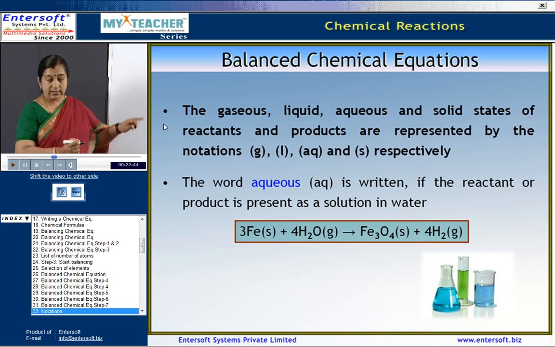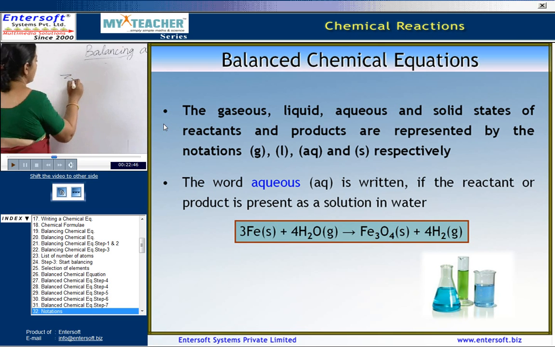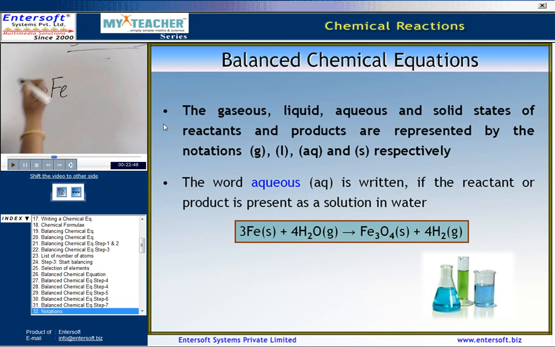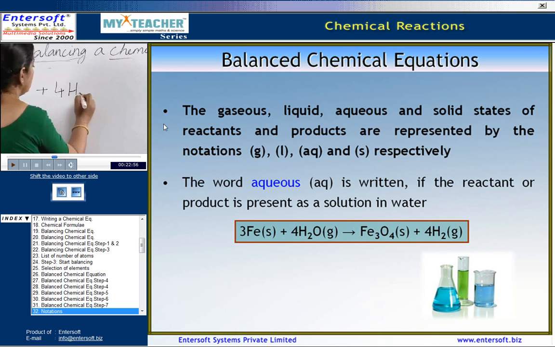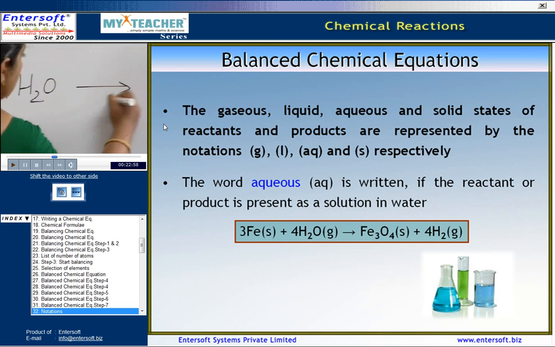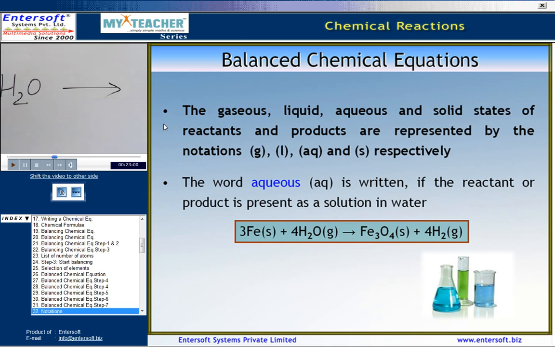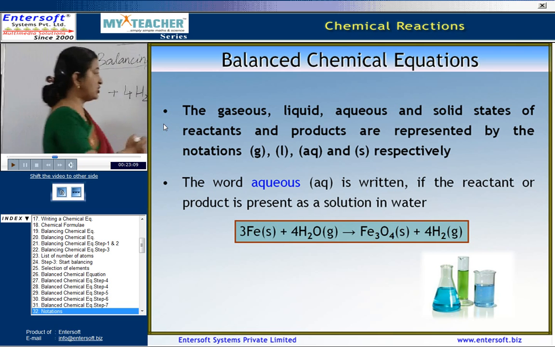Now, considering the same example, we have 3Fe plus, first we will write the equation, 4H2O giving rise to Fe3O4 plus 4H2.